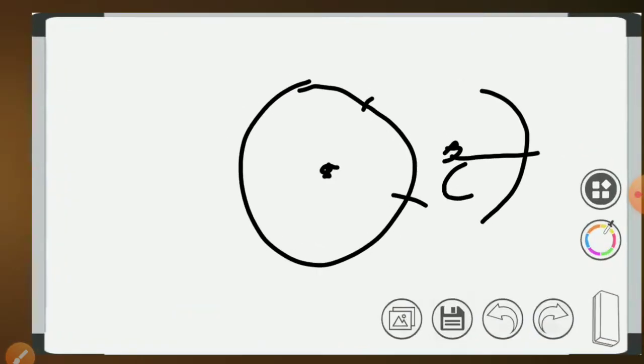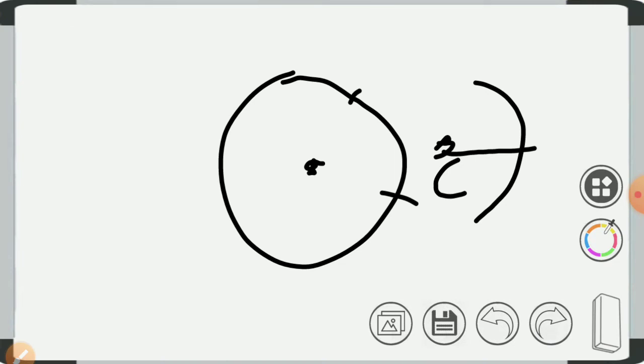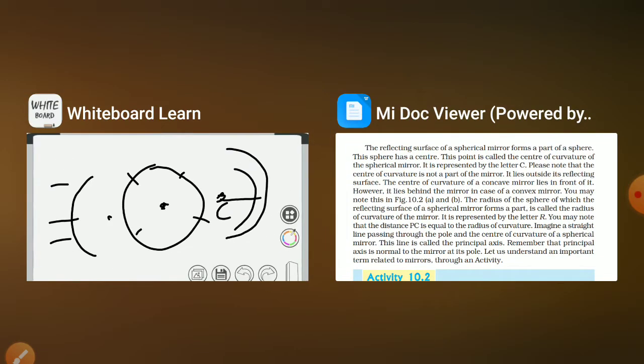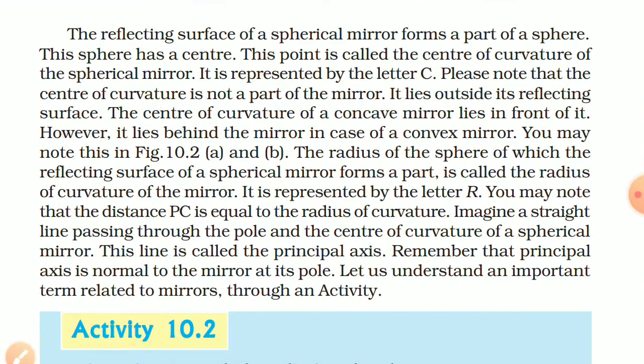As you can see, this is a concave mirror, so it lies in the inward part of this mirror. For the convex mirror, this is its inner part, so the center will lie outside of that mirror. This is on the left side of the mirror, while this is on the right side of the mirror, as in the case of the convex lens. The center of curvature lies in front of it, however it lies behind the mirror in case of a convex mirror. You may note this in figure 10.2a and b.